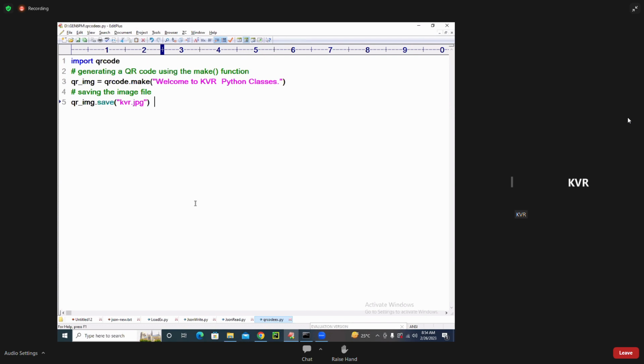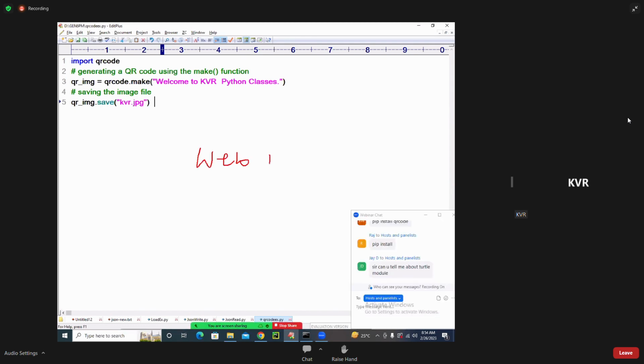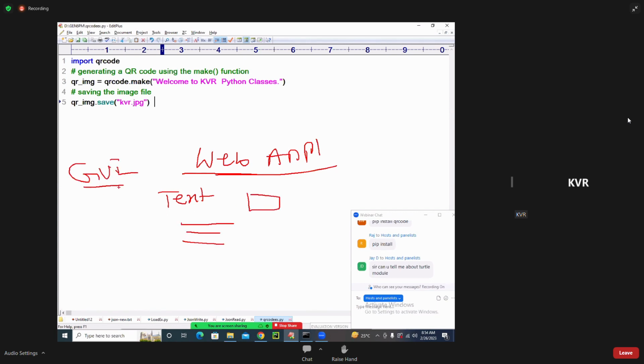Yes, my dear student JD. As of today, when you come to web application development, for generating the text component, the checkbox component, or any GUI components, we use HTML, which is permanent in the software industry.